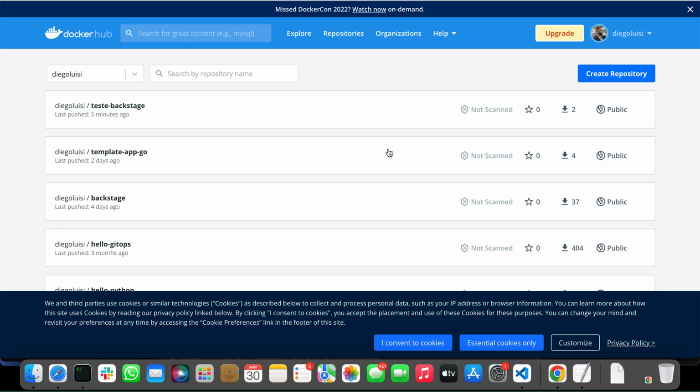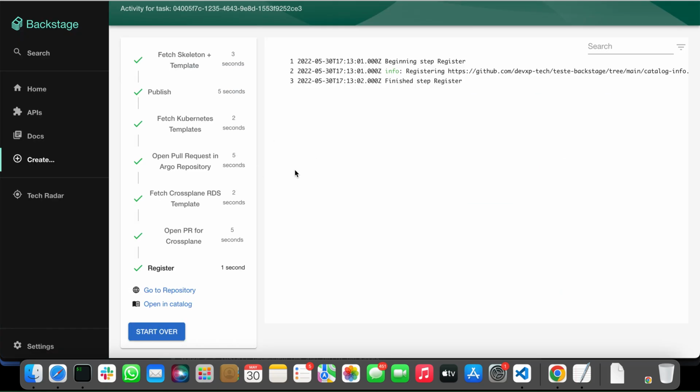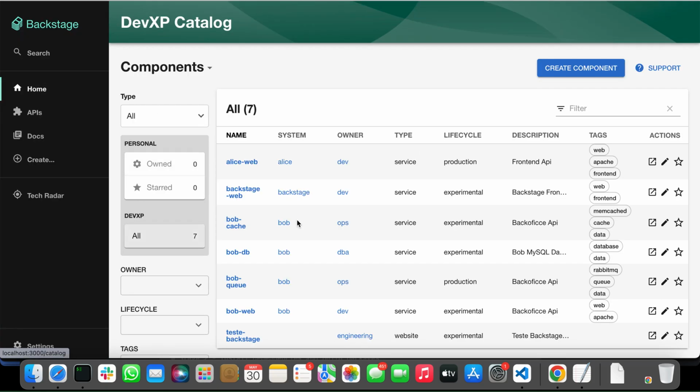And we don't lose control. We don't need to grant access in our cloud provider console. We just grant access to Backstage. This is the main idea of an IDP. The developer has a marketplace to create their own application, and the SRE will review the code and the GitOps will apply. And every company that I see